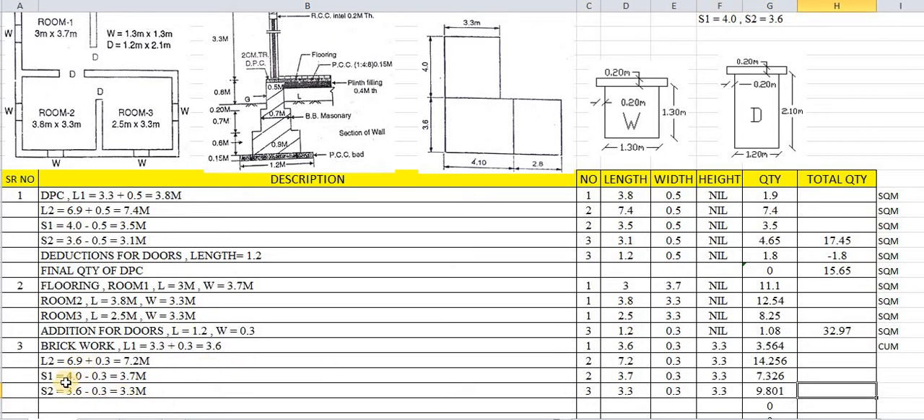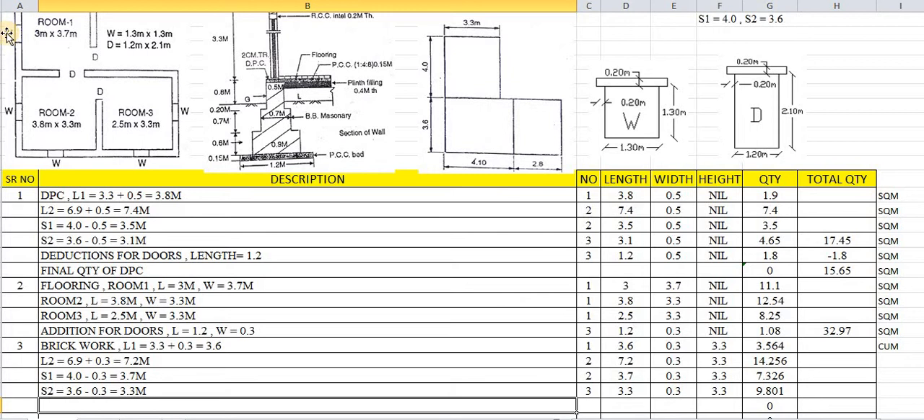So in this way, L1, L2, S1, S2 we have calculated. Here again there will be some deductions for doors and windows. The lintel has been given as 0.2 meters thick. That means we first deduct for doors and windows, then we deduct for lintels. Doors and windows will be provided in brickworks, so these will be open spaces kept for ventilation purposes.